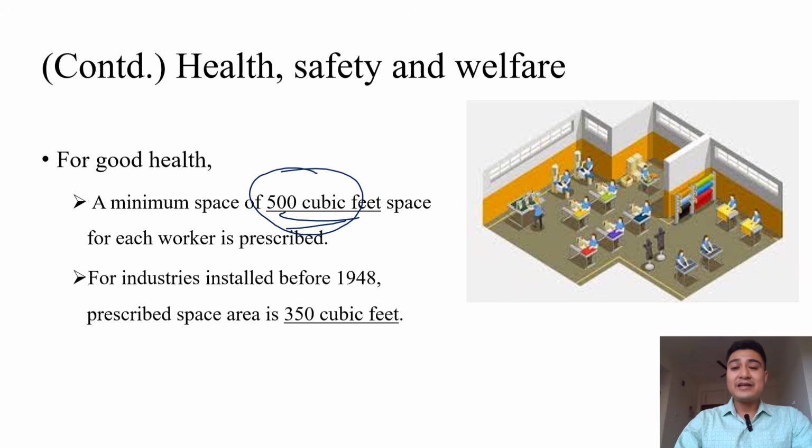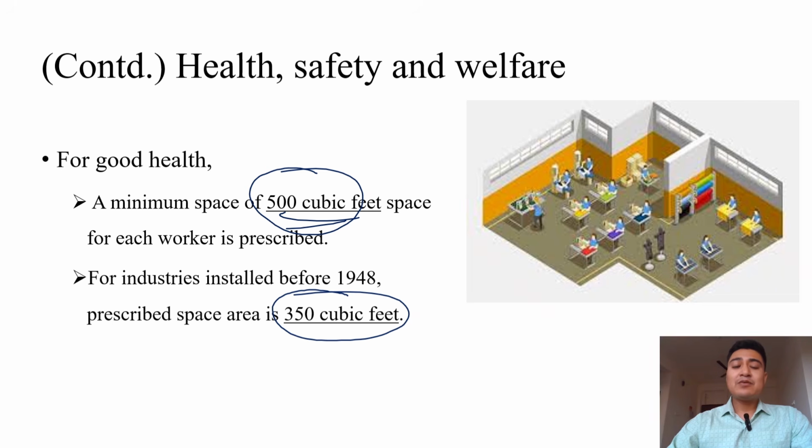It is prescribed in this Factory Act. And for those factories which were set up before this act formally came, before 1948, this act provides that a minimum of 350 cubic feet of space should be present for a worker.